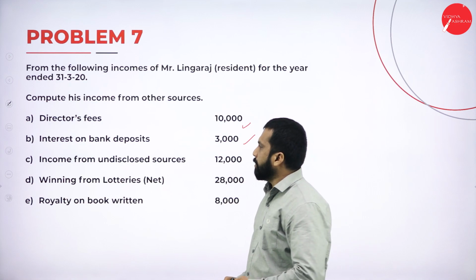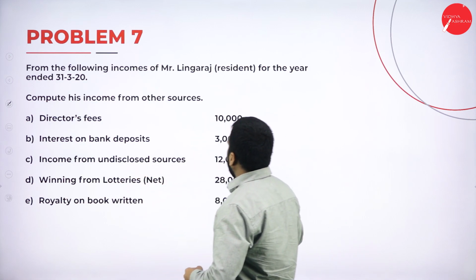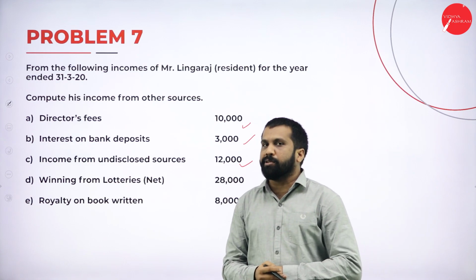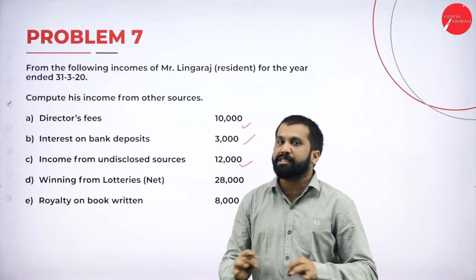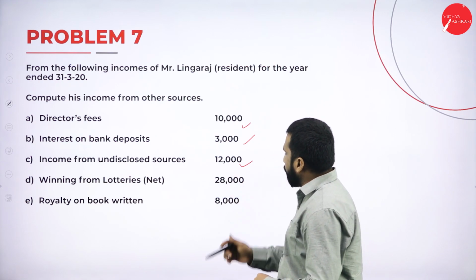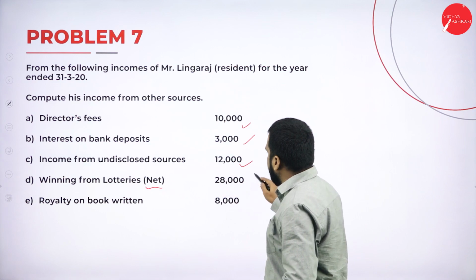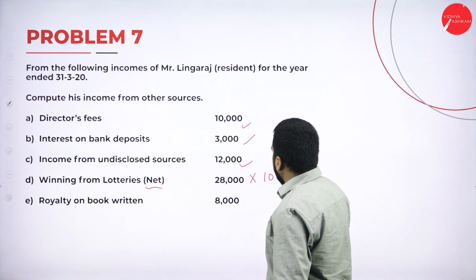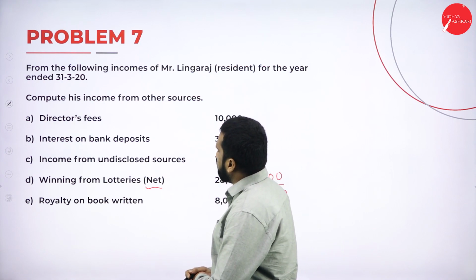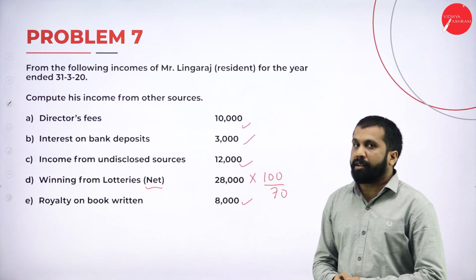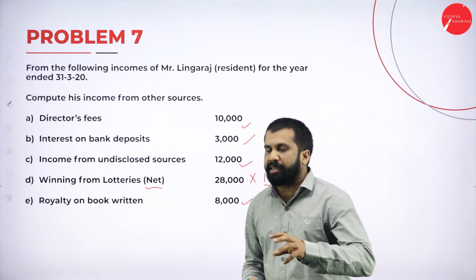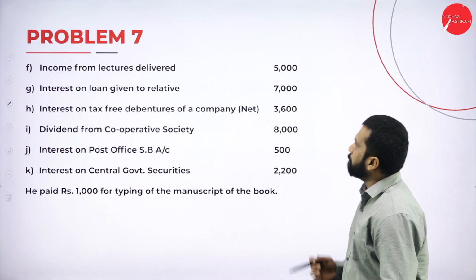Income from undisclosed source, like casual income: irrespective of amount, we are supposed to consider. Then winning from lottery, net. If net is given, multiply by 100 by 70. And royalty on book written. Royalty is always taxable, but if there are any charges for that, we are supposed to minus.